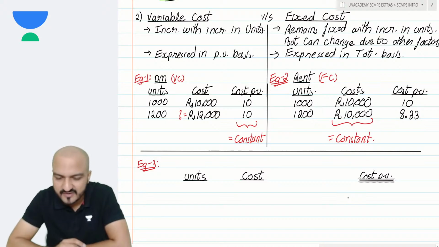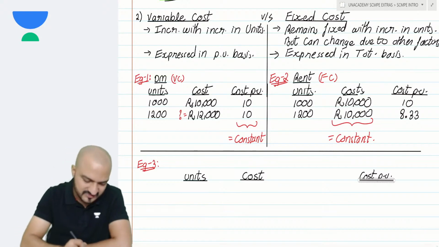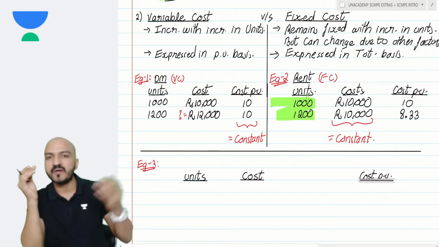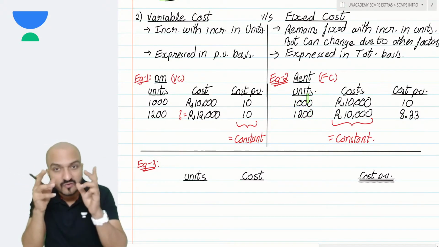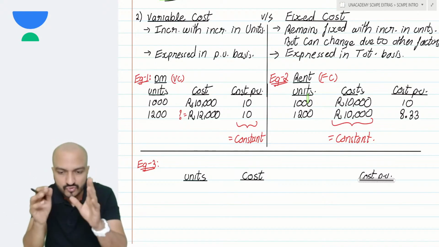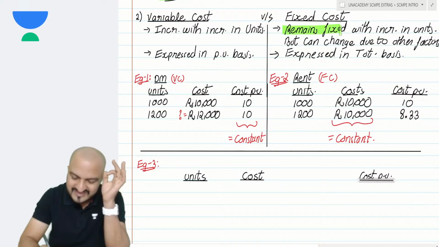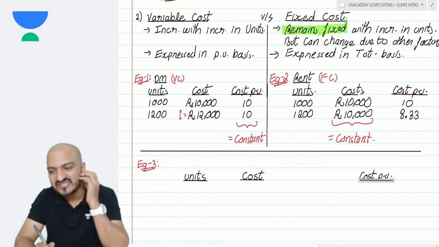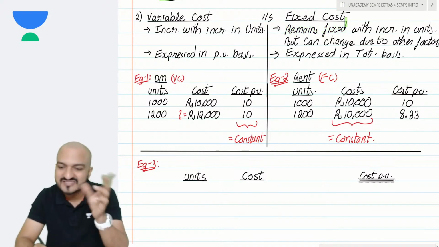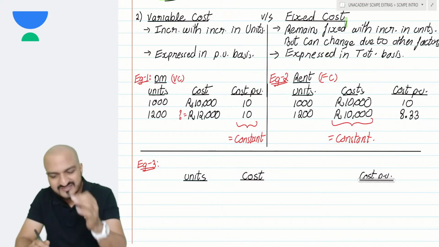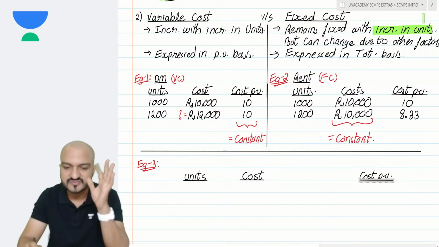No, Maruti, I never said that fixed cost variance is the difference between this year and last year. That was an example to show you that fixed cost can change. But the change as compared to last year is not called variance. Variance is a change as compared to the budget. I just wanted to explain to you that fixed cost doesn't always remain fixed. It can change because of other reasons. It can change because of change in the year, because of change in other decisions. Yes, it can change due to various factors other than units.